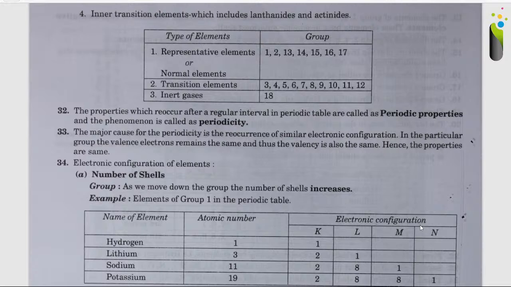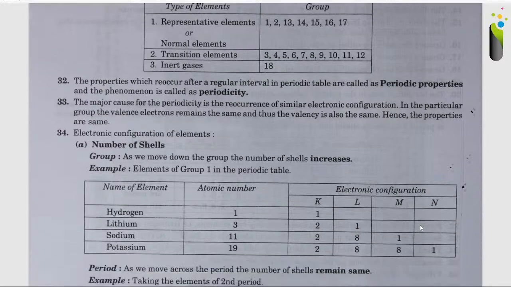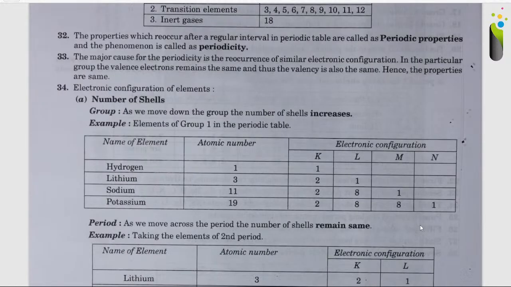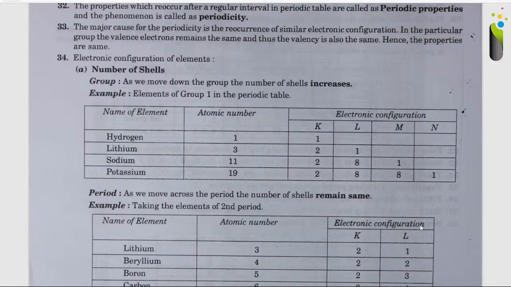Now coming to the next, that is electronic configuration of the elements. To start with, the number of shells. Group: as we move down the group, the number of shells increases. Example, elements of group 1 in the periodic table. Hydrogen with atomic number 1 has just one shell, that is K, with one electron.